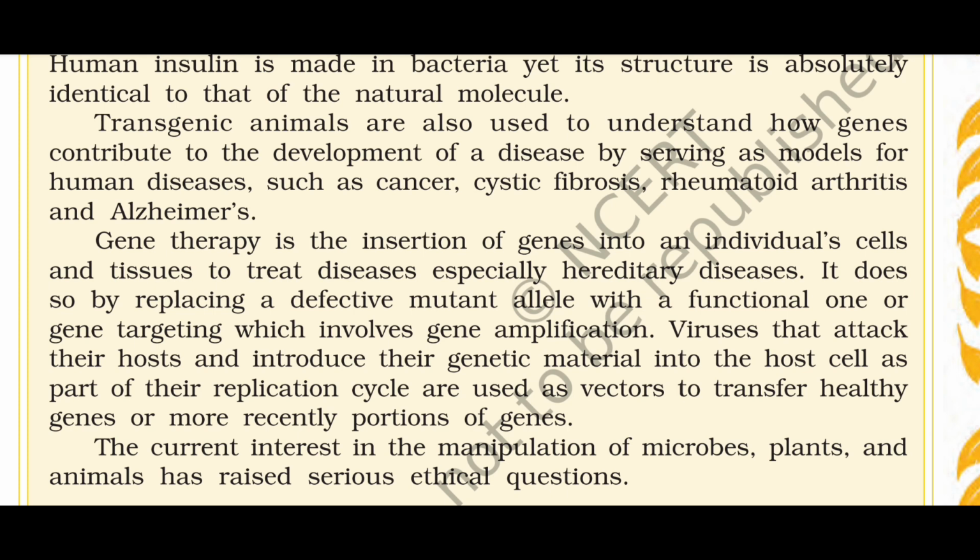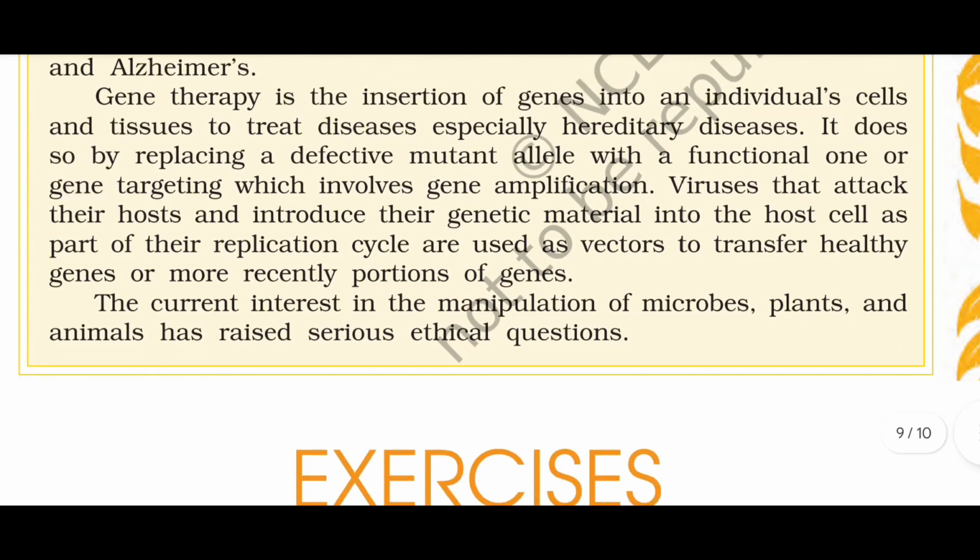It does so by replacing a defective mutant allele with a functional one, or by gene targeting, which involves gene amplification. Viruses that attack their host and introduce their genetic material into the host as part of the replication cycle are used as vectors to transfer healthy genes or, more recently, portions of genes.